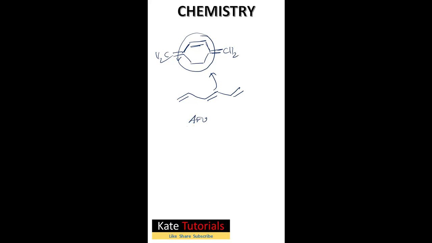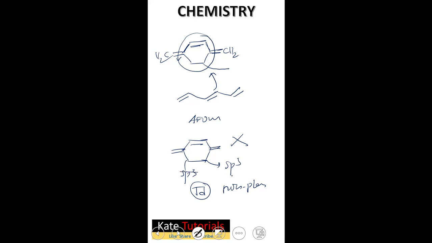If you check the hybridization of this carbon, it is sp3, which means tetrahedral geometry. So these are non-planar. As they are non-planar, this is not aromatic.